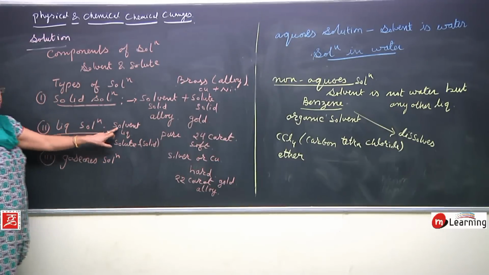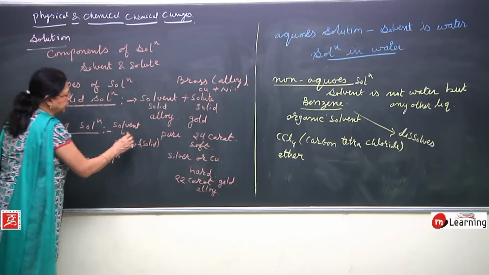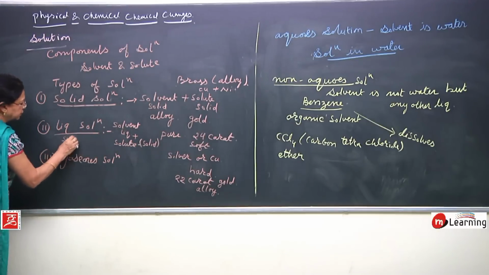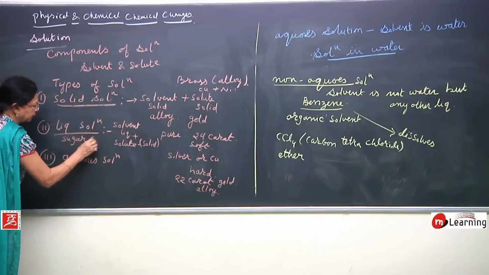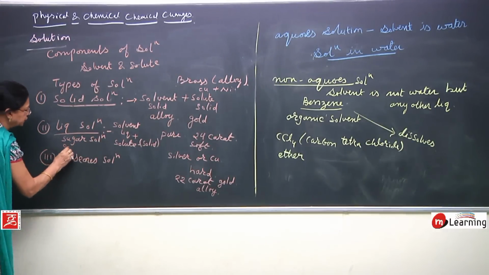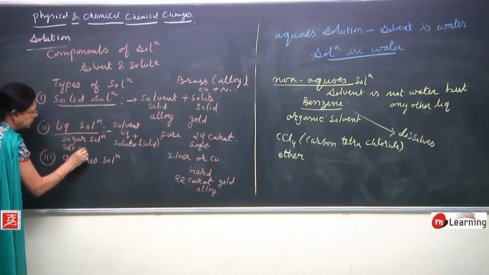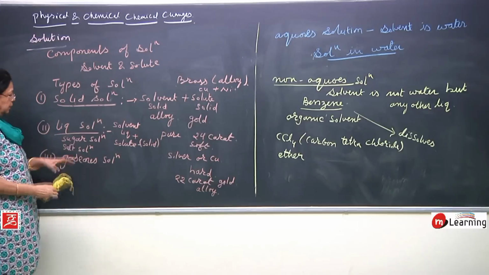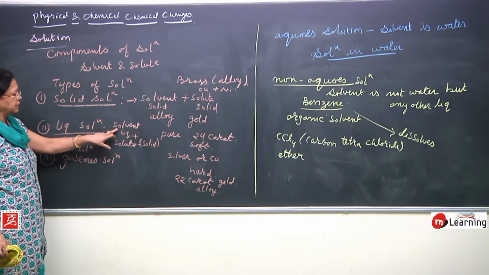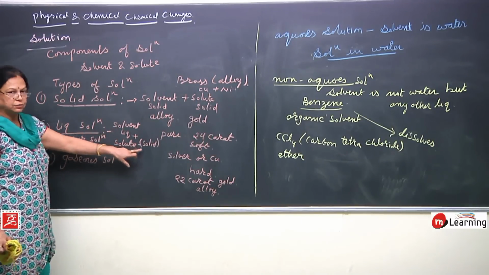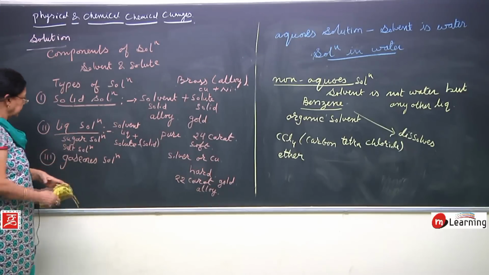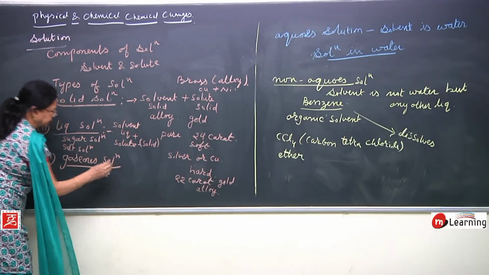Very common example, sugar solution, salt solution, water and sugar. Solvent is liquid, solute is solid. So, what kind of solution? Liquid solution. Then gaseous solution.